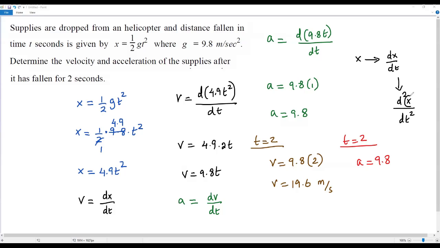Here, what do we have in the numerator? We have x, and the unit of x is meters. So we can write meters over here. And what do we have in the denominator? We have t square. The unit of t is seconds, and since we have t square, we have to write seconds square. So after it has fallen for 2 seconds, the acceleration of the supplies is 9.8 meters per second square.